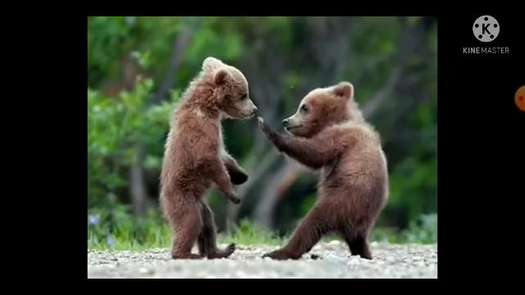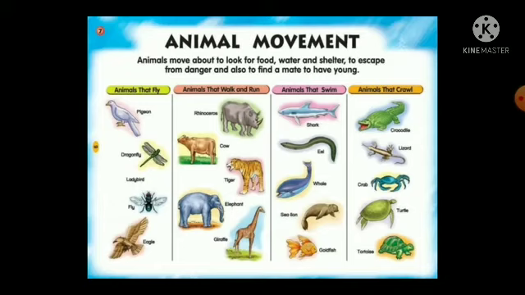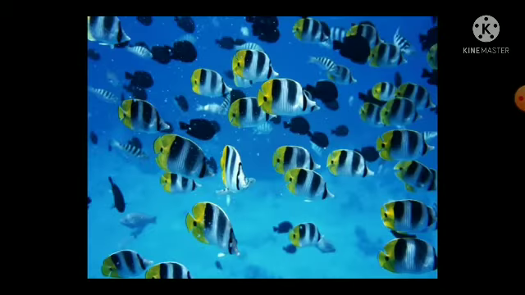There are animals that move on land, in the air, and in the water. Each of these environments requires a different type of locomotion. So different animals have different modes of locomotion. Some animals fly, some animals walk and run, some animals swim, and some animals crawl. So let us start with aquatic animals.